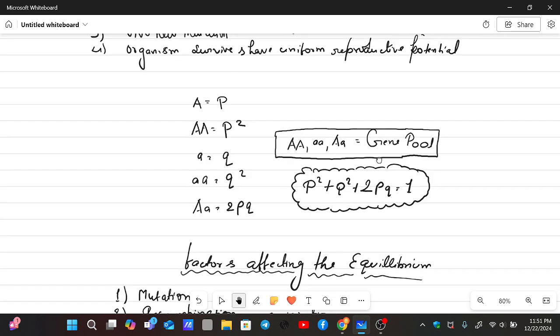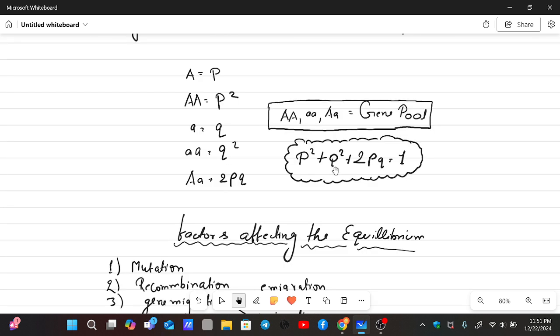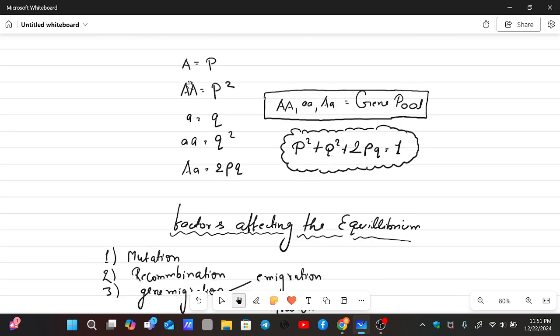So we have an equation also here. The dominant allele is represented as p, and when in a pair, it is represented as p square. In the same way, the recessive allele is represented as q, and when in a pair, it is represented as q square. On the other hand, the heterozygous alleles like capital A and small a are represented as 2pq, 2 into p into q.